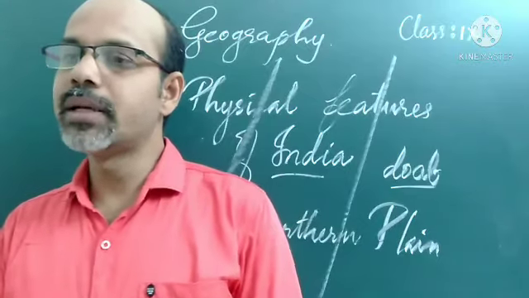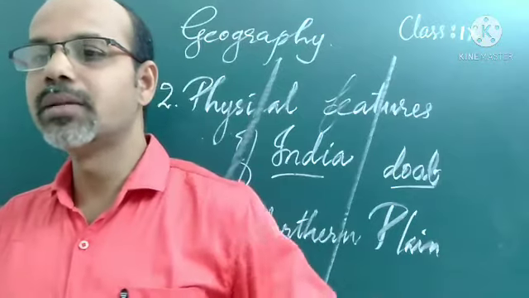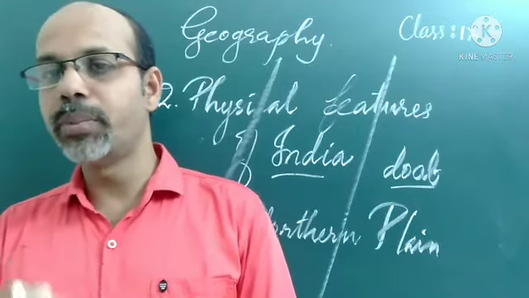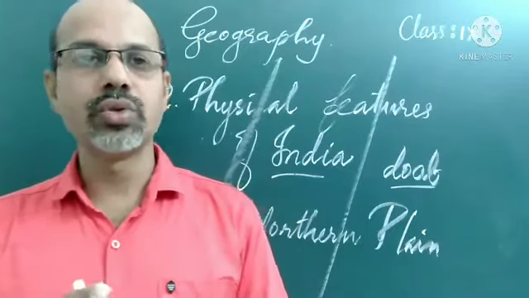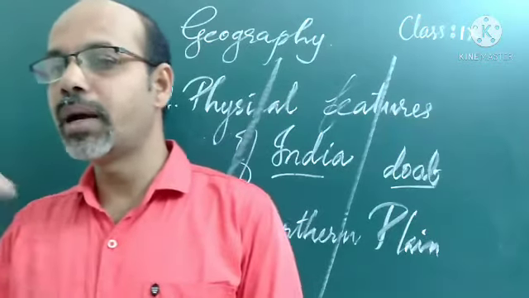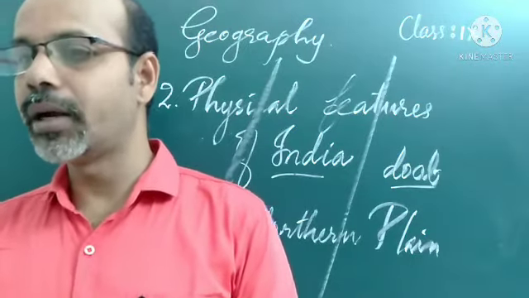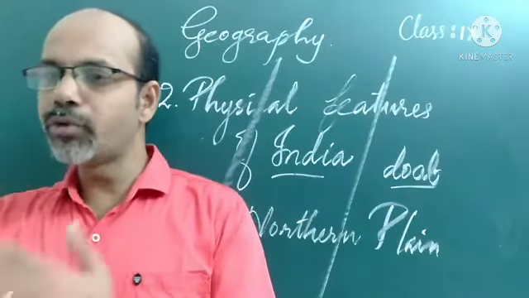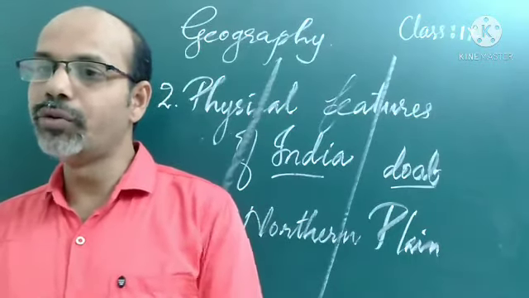Okay, the northern plains are generally described as flat, with no variations in itself. It's not true that everywhere it is flat. In some regions there are variations also. Mostly people consider the northern plains flat land because of the large agricultural productivity here. Rivers are flowing, and mostly gentle slopes are found. Some variations in the relief features we can find, and the northern plains can be divided into four regions.